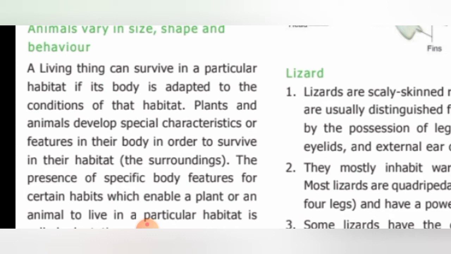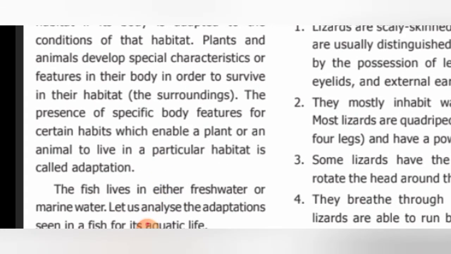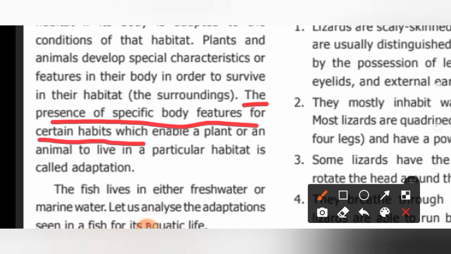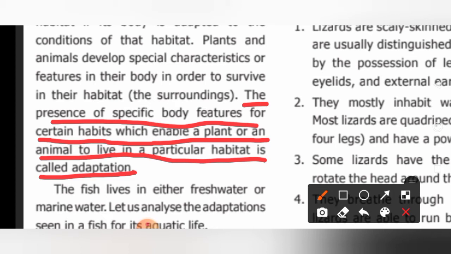The presence of specific body features for certain habitats which enables a plant or an animal to live in a particular habitat is called adaptation. So what is adaptation, children? Adaptation is nothing but the presence of specific body features for certain habitats which enable a plant or an animal to live in a particular habitat. To survive in that habitat, the animals or plants develop some special features in their body. That is called adaptation.